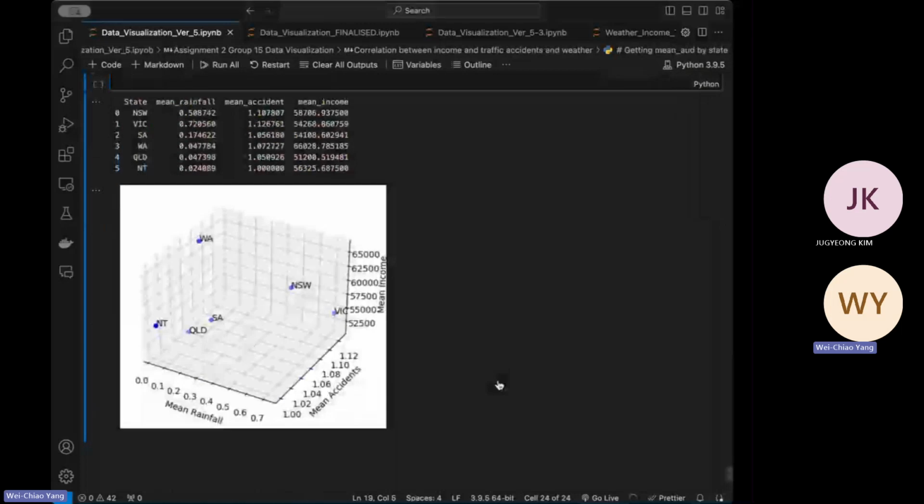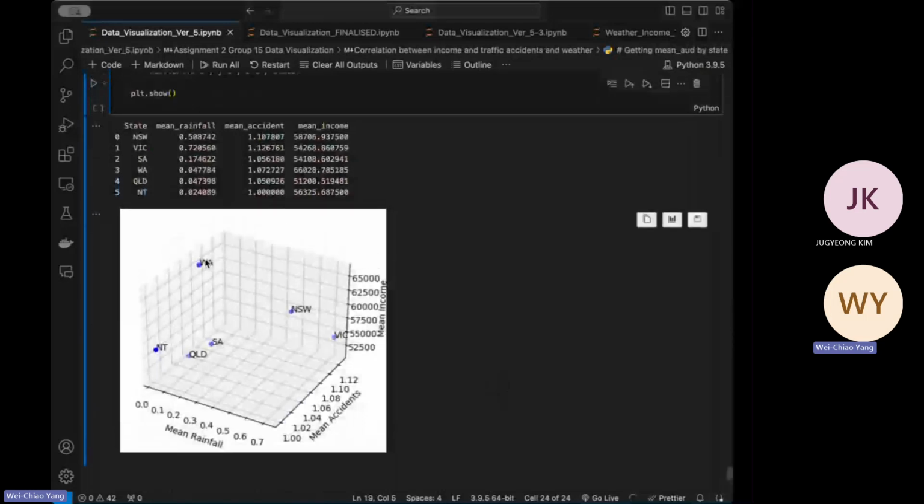And we plotted a 3D graph for it. However, based on the graph, we can see that there's little correlation between all three data. As you can see, West Australia has the largest mean income and low rainfall. However, it has mean accidents around 1.07.